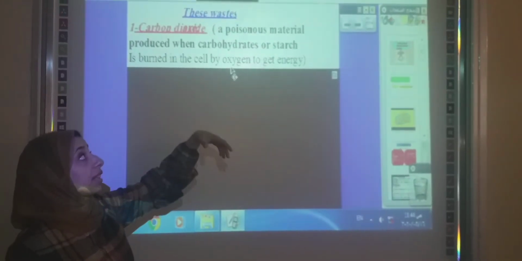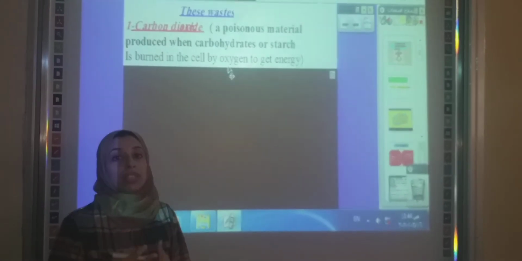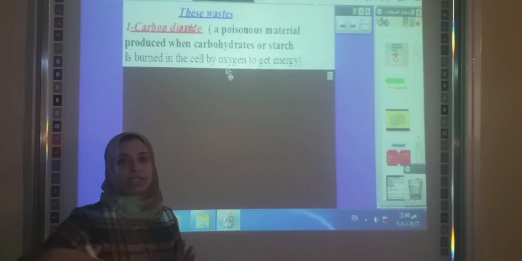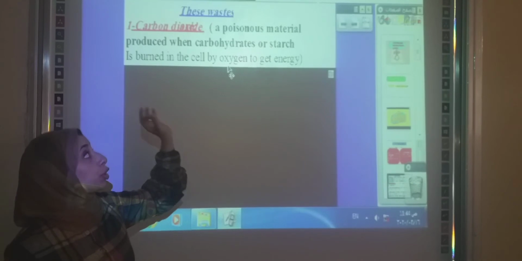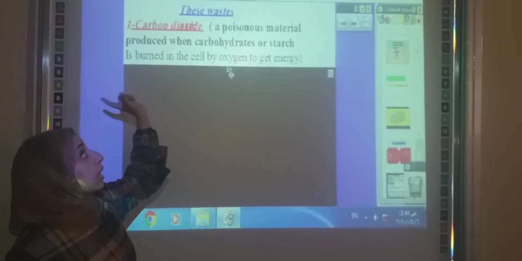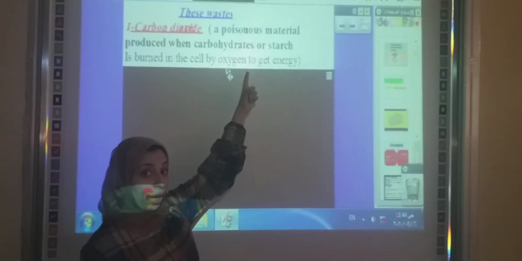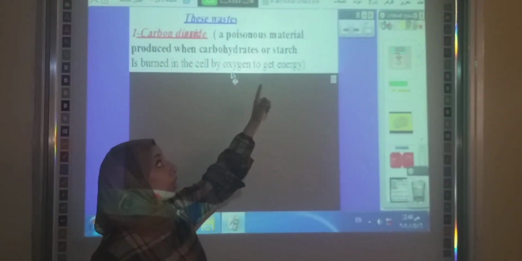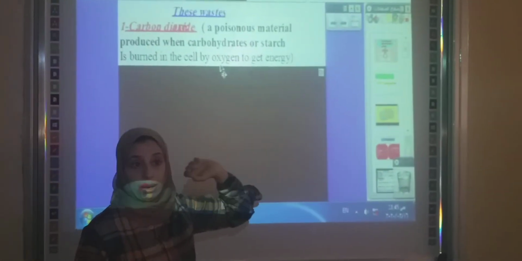Carbon dioxide gas is a poisonous material. If it stays inside our body, it will poison us and kill us. So the body must get rid of the carbon dioxide. It is produced especially when the oxygen burns carbohydrates or starch. Don't forget, carbon dioxide is a poisonous material.